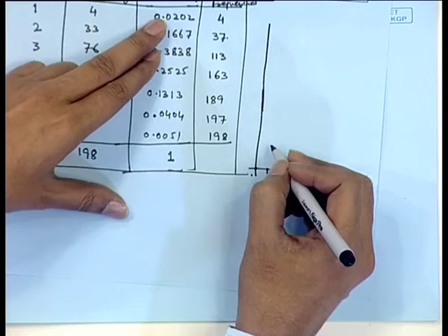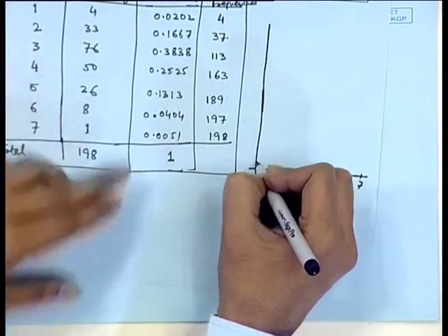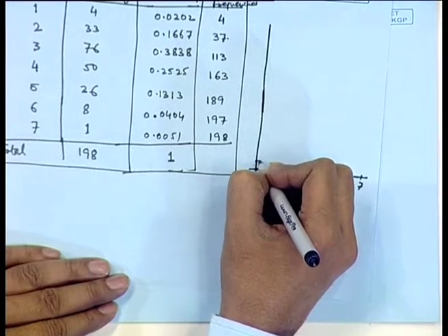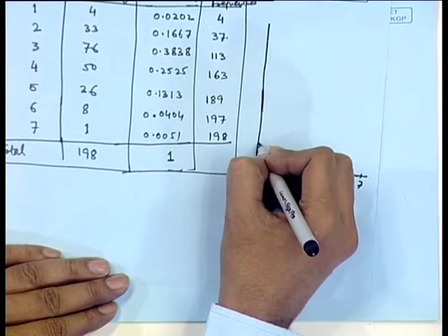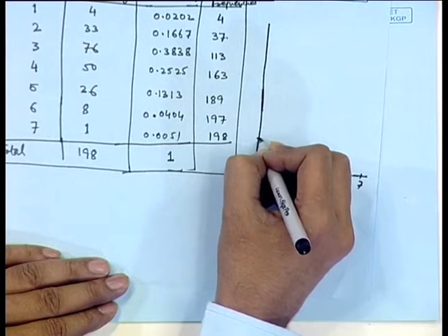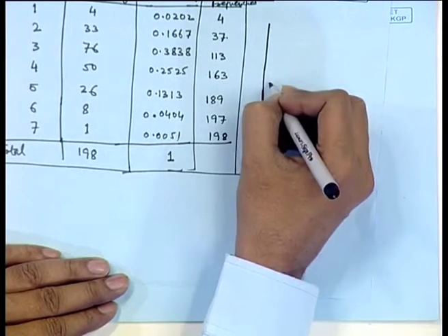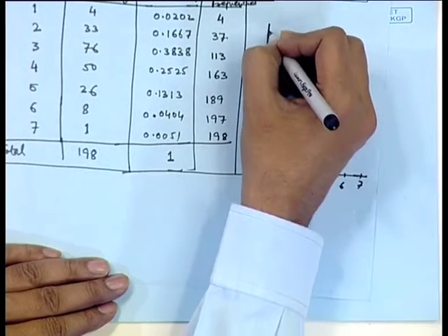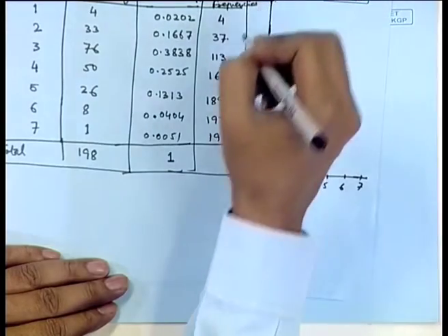Now we have to see the relative position. If I have this as 5, then 10, you see that I need a large gap here. This is 20, then 40, then 60, then 80, and so the table has to be very large.